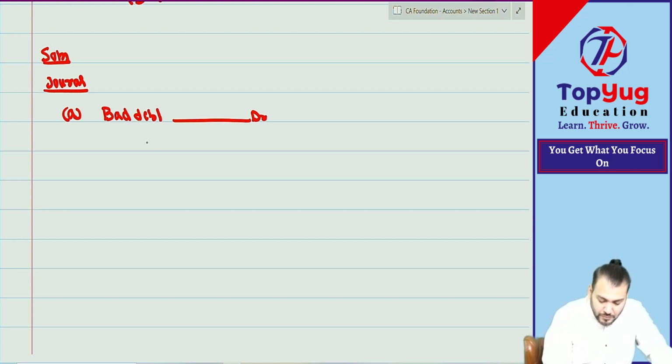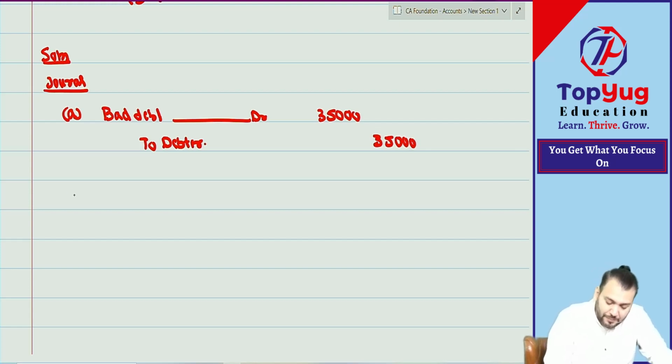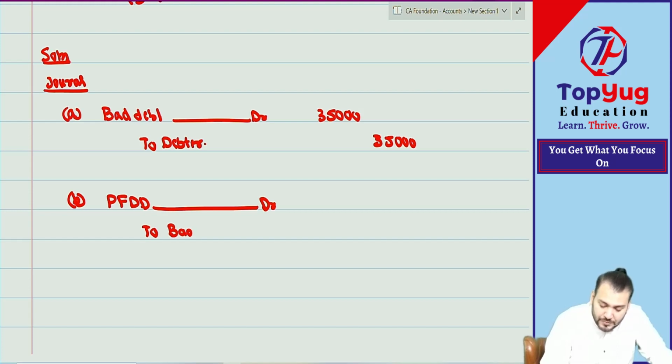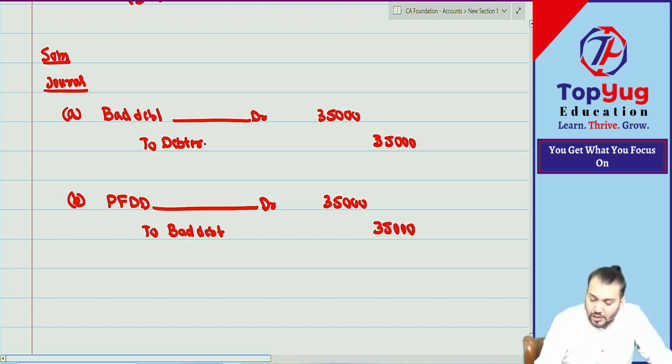Account debit to debtor. Any doubt in this? No doubt. What is the amount? Batao, whenever we create provision, bad debt will be closed by transfer to which account? So the second journal entry, I think no doubt, provision for doubtful debt account debit to what? Bad debt. In this journal entry, any doubt? How much? 35,000. Correct? Bolo yes or no?